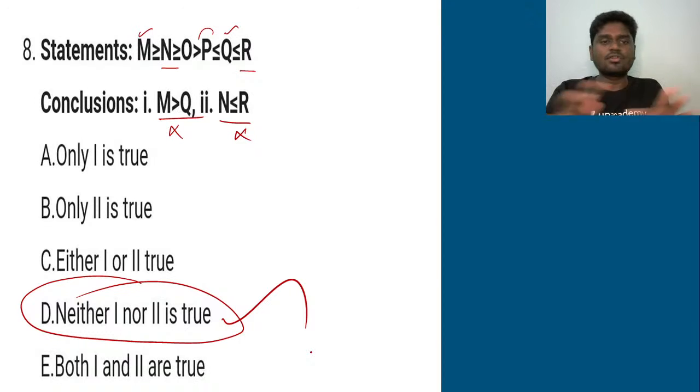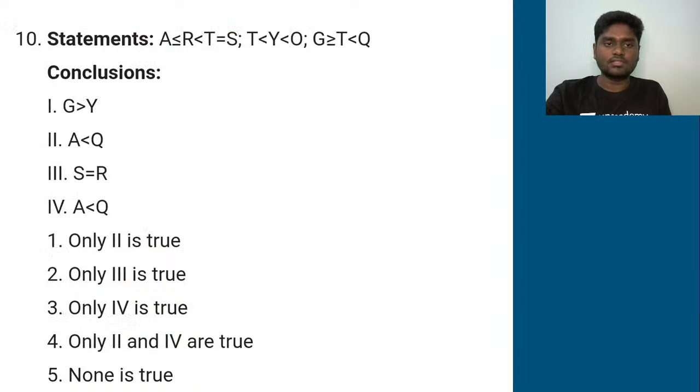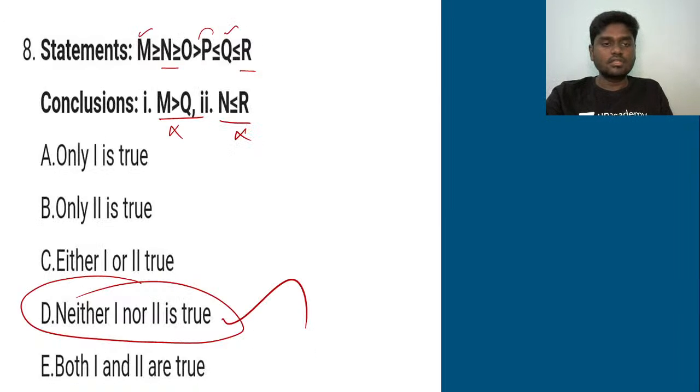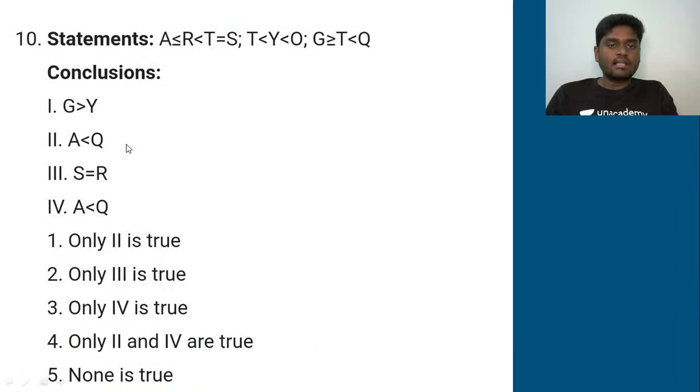Okay. These are all simply 5-second questions. You need to crack these and quickly go for the next. The next question will go. That is, let's see which option definitely holds true here. First conclusion is G greater than Y. So G is here. And then Y is here. And if you try to form it, the bridging letter is T. So I can say that G greater than T and T less than or equal to Y.